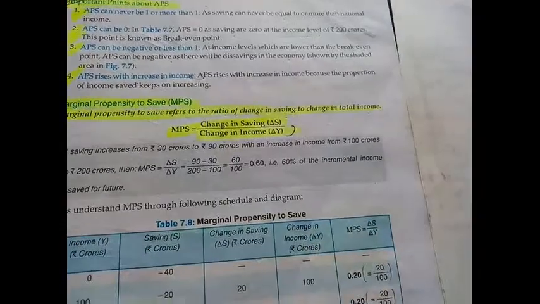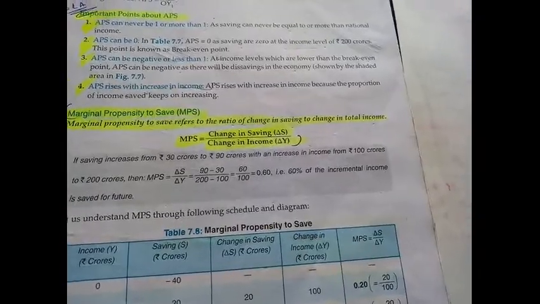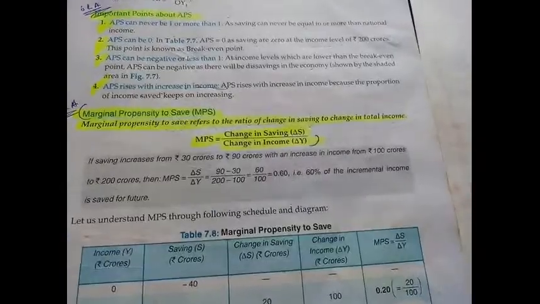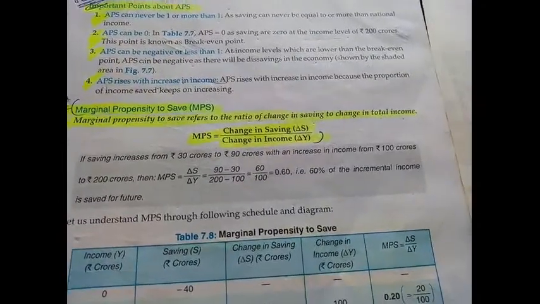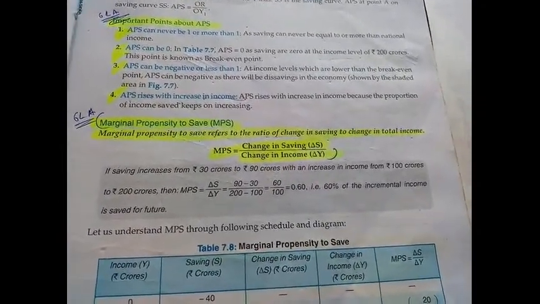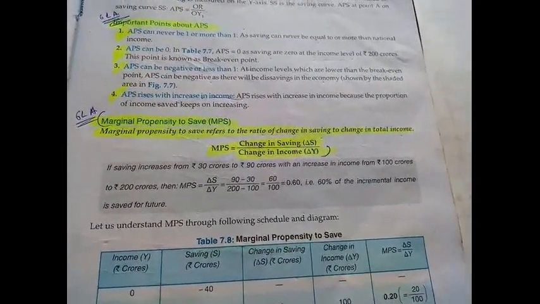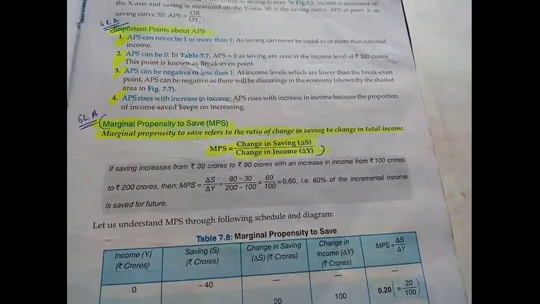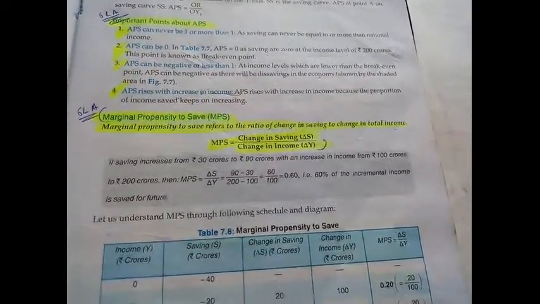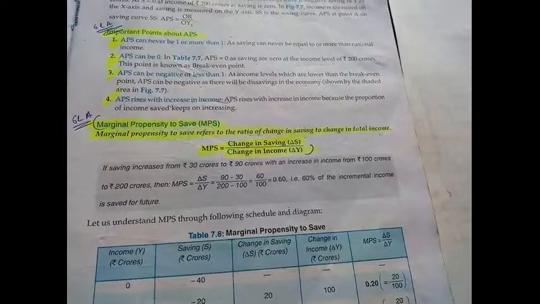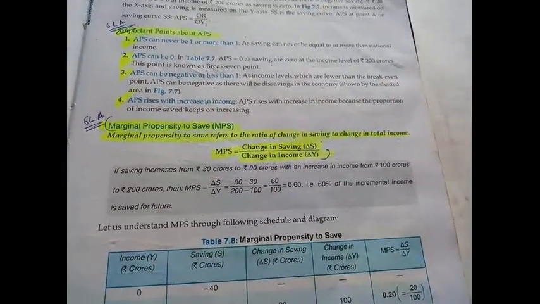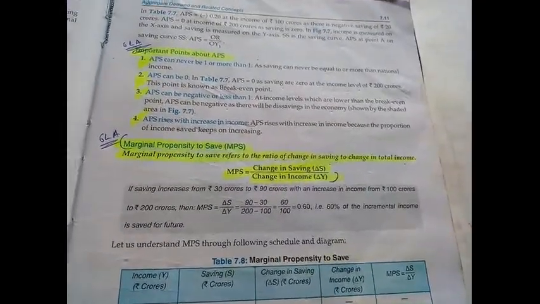Now, if your income is changing, your saving is also changing. When your income is 4,000 rupees, you are saving some. When your income is 6,000 rupees, you are saving something. When your income is 10,000 rupees, you are saving some more. When your income is 20,000, you are saving more and more.